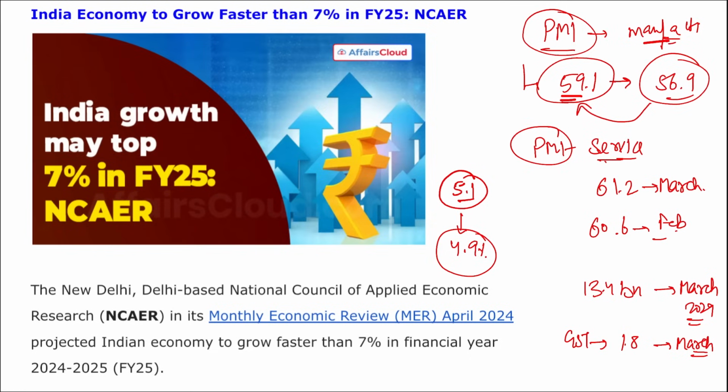Apart from this, remember, if we talk about NCAER, that is the National Council of Applied Economic Research, right? They projected an optimistic outlook, correct? Even they are exceeding the RBI's outlook of 7% growth, right? And even if we talk about the Asian Development Bank, they forecasted that Indian GDP for fiscal year 25 will be at 7%, and the IMF suggested that Indian GDP will be at 6.8%. Right? Moving on.